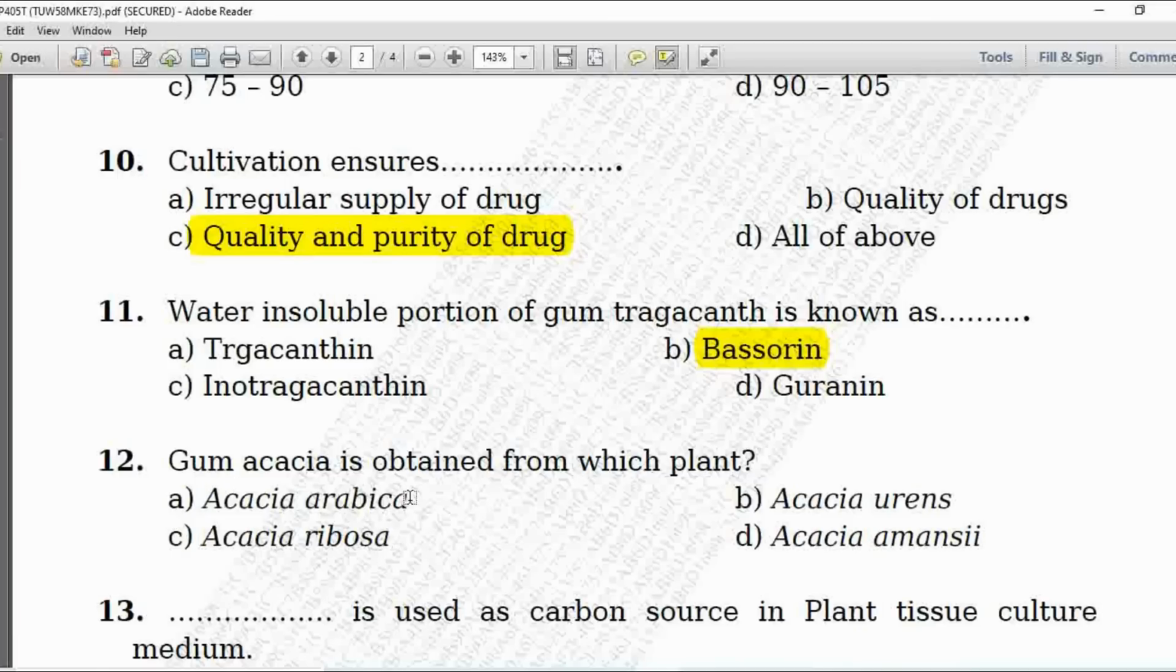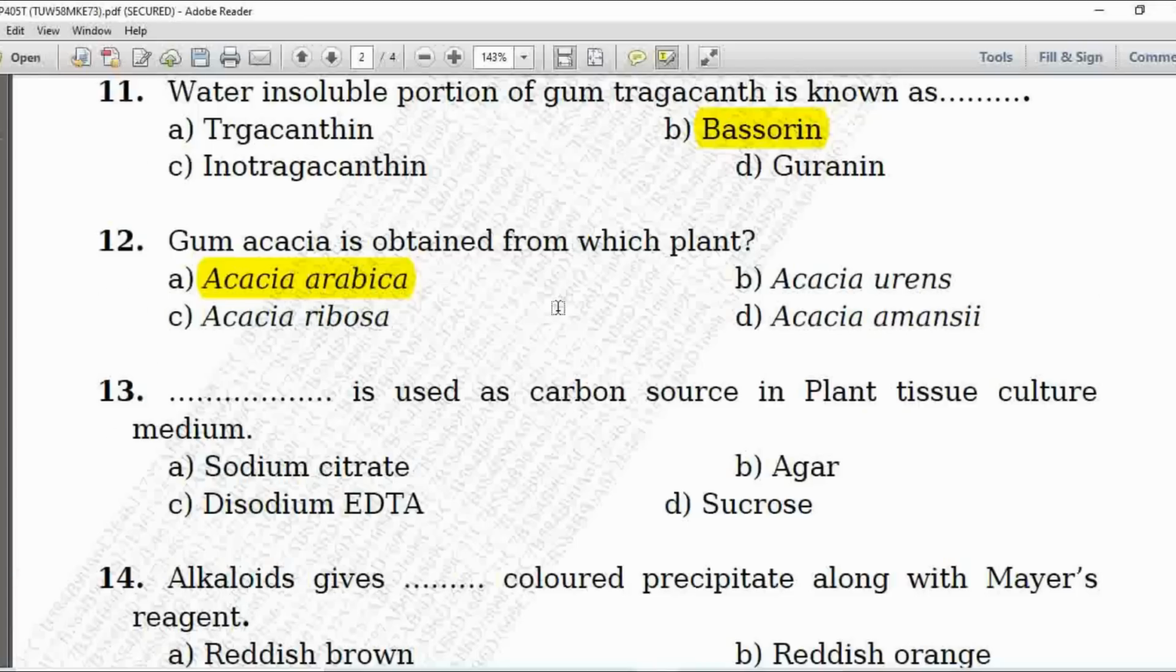12th MCQ, gum acacia is obtained from which plant? Option A is Acacia arabica, B is Acacia urens, option C is Acacia rhibosa and D is Acacia amanaceae. Here the gum acacia is obtained from the plant Acacia arabica. So option A is correct.